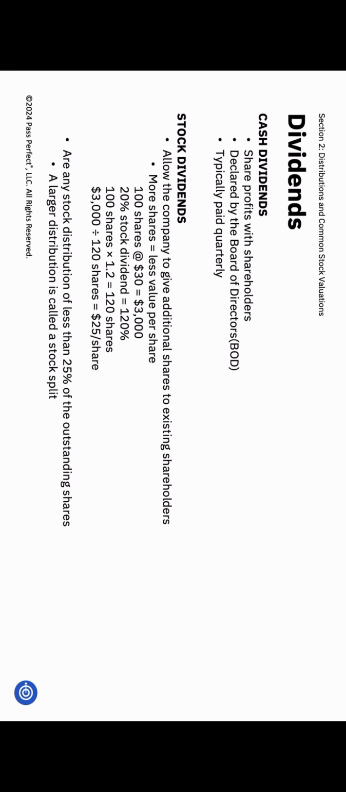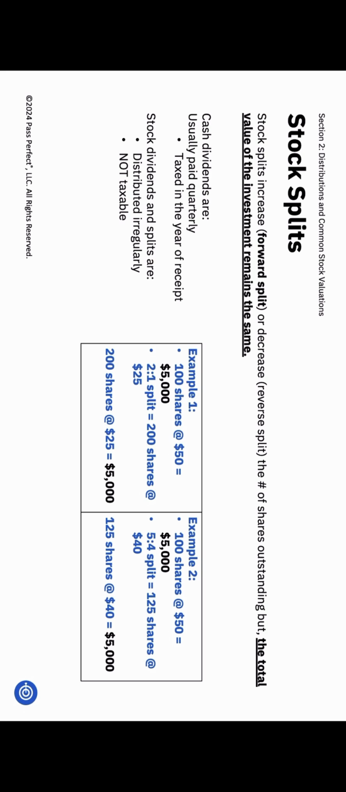A stock distribution of less than 25% is called a stock dividend. If it's 25% or more, it's called a stock split. In a similar situation, you're not getting anything of value, just more shares worth less. So why would a company do this?